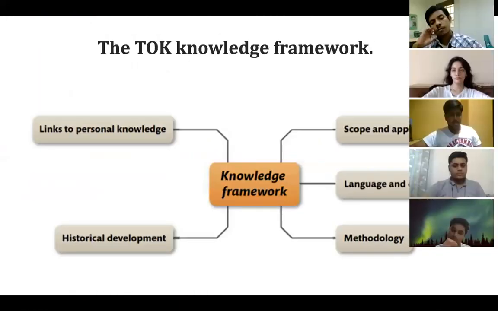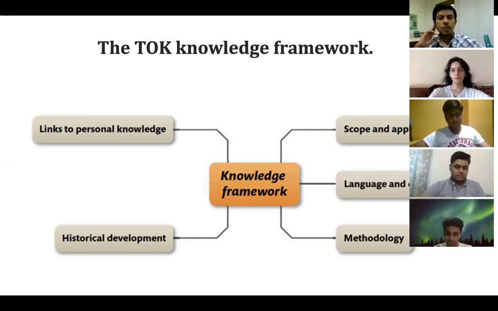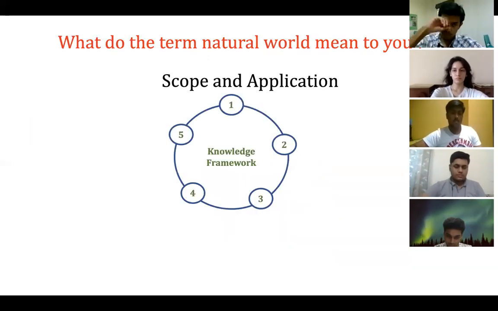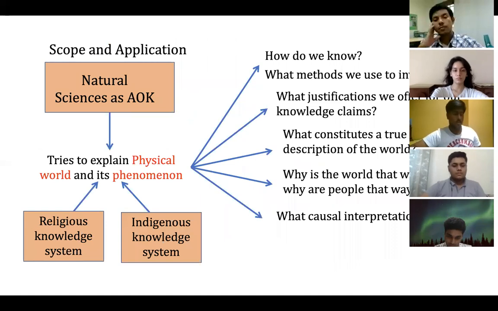And then this is the TOK knowledge framework, which we are going to see: scope and application, language, methodology, historical development, and link to the person. These are some of the important frameworks which we'll be discussing in the class. Okay, good. So what does the term natural mean? How do scope and application link to the natural world?